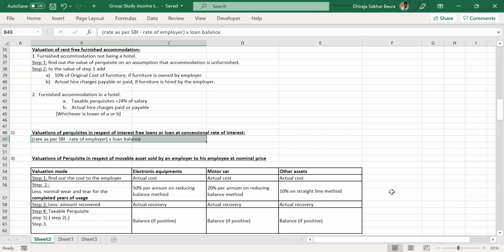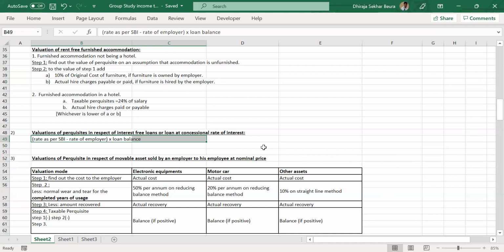Every year, or maybe every couple of years, there is a chance of a change in the rate of SBI, right? Yes. In case nothing is given, you can take the RBI repo rate. This will not be that complicated. Just one rate will be given, nothing else. Okay, all right.